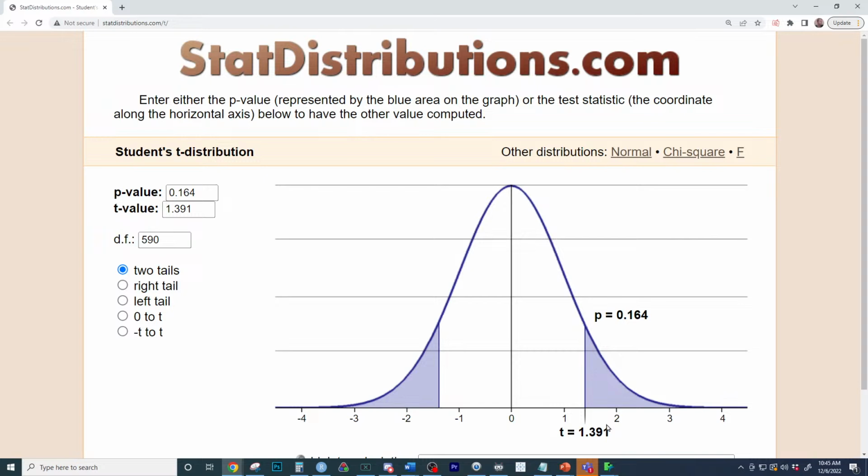What would be the p-value for the greater than test? Tell me which portion to do and we can check that out. What would be the p-value for the greater than test?